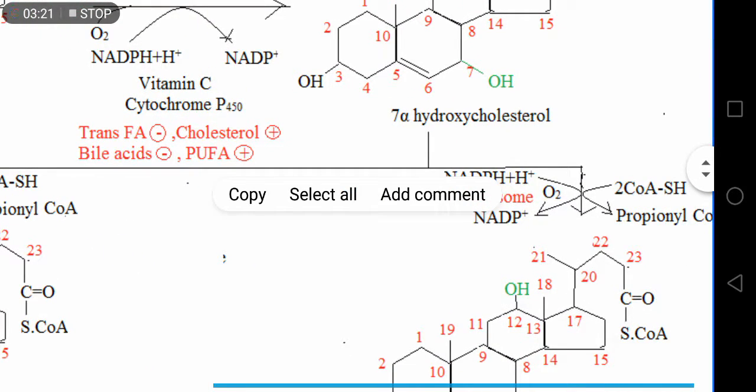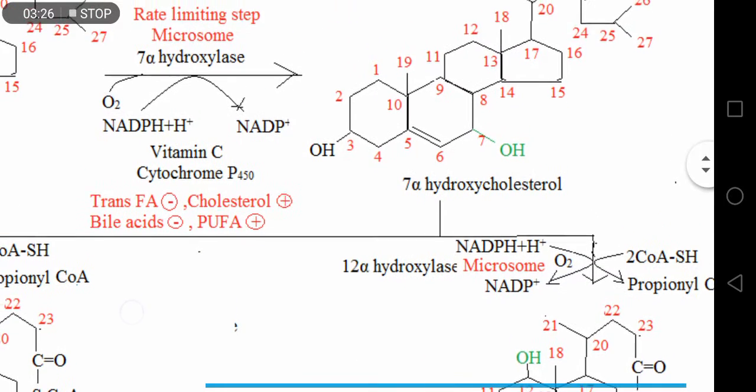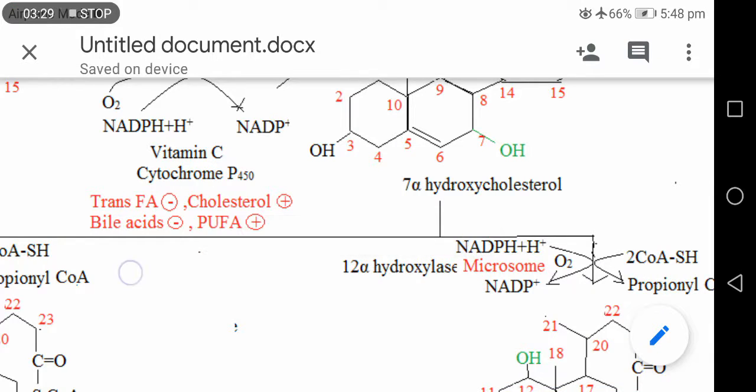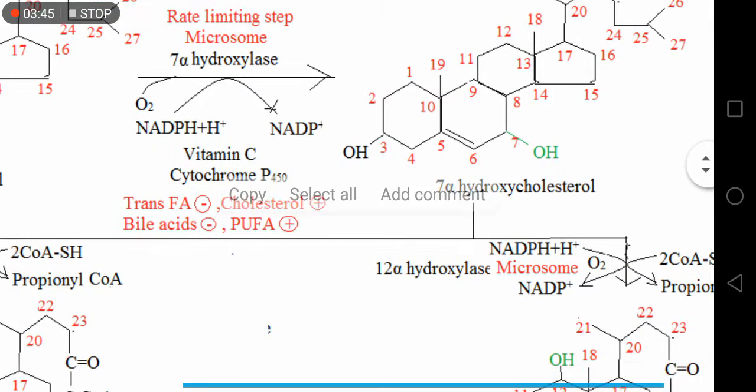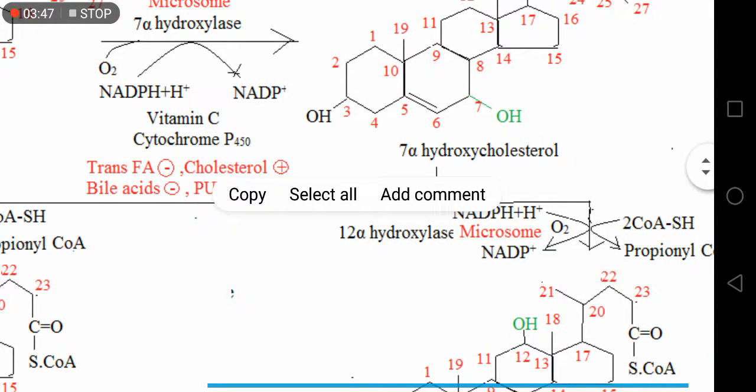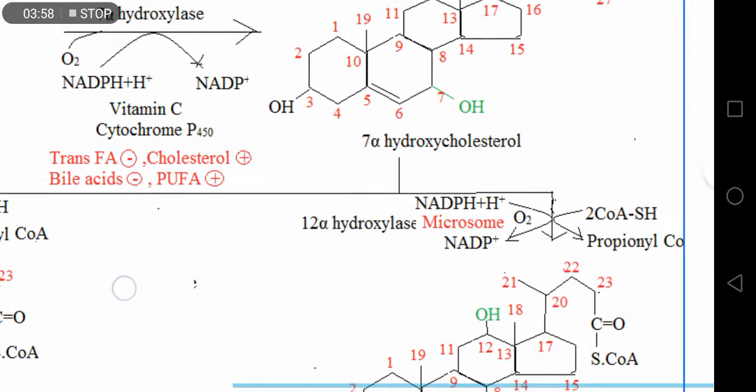If you take an increased amount of PUFA through food, it stimulates 7-alpha hydroxylase. So more and more cholesterol is converted to bile acid, so there is a decreased cholesterol level in the blood. Cholesterol itself stimulates the 7-alpha hydroxylase, and bile acid inhibits the 7-alpha hydroxylase.